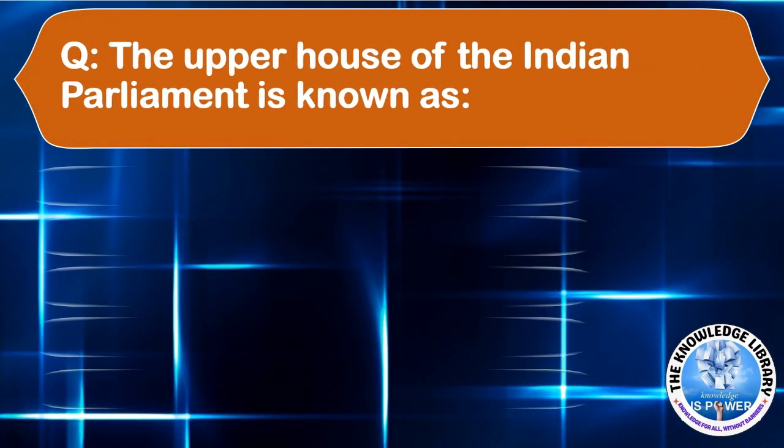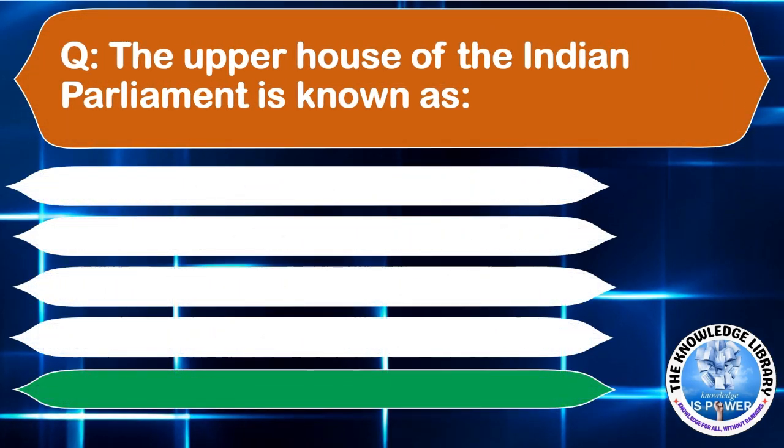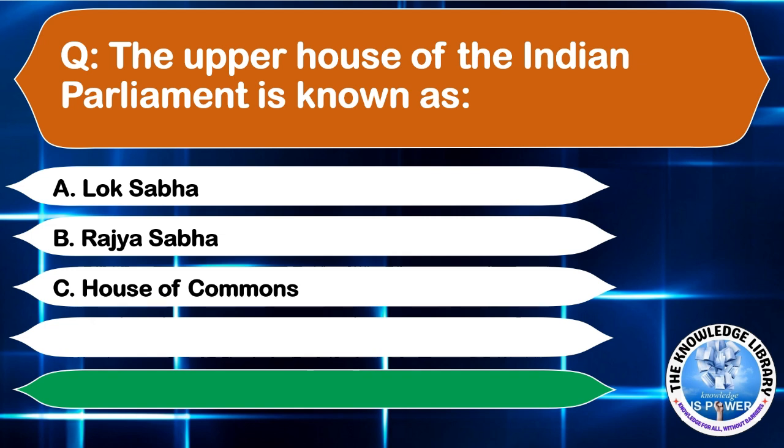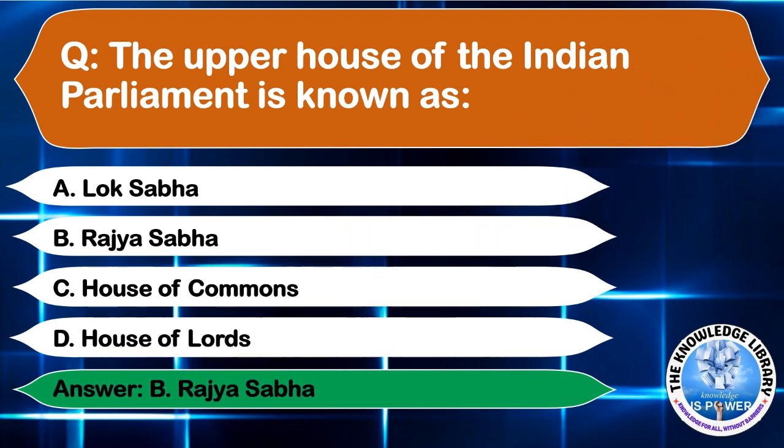The upper house of the Indian Parliament is known as option A, Lok Sabha. Option B, Rajya Sabha. Option C, House of Commons. Or option D, House of Lords. The correct answer is option B, Rajya Sabha. Moving to the next question.